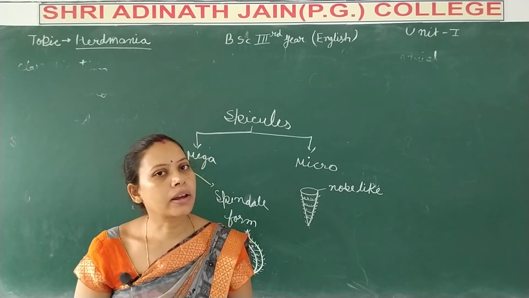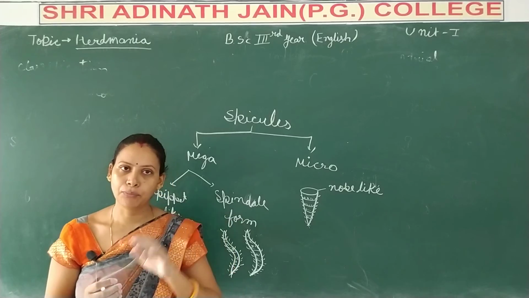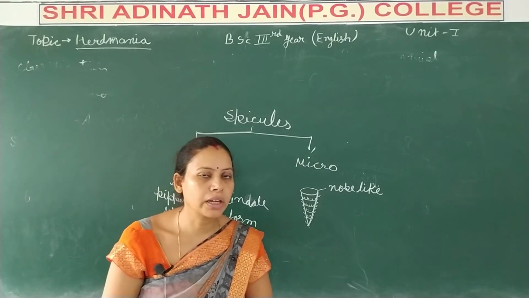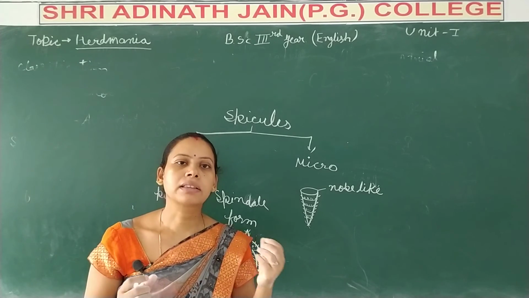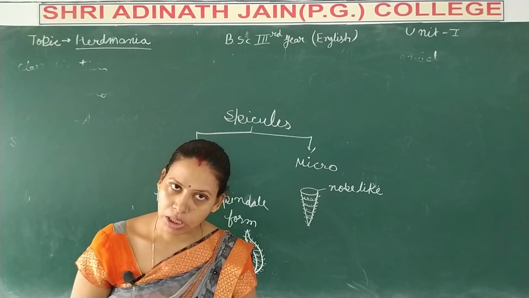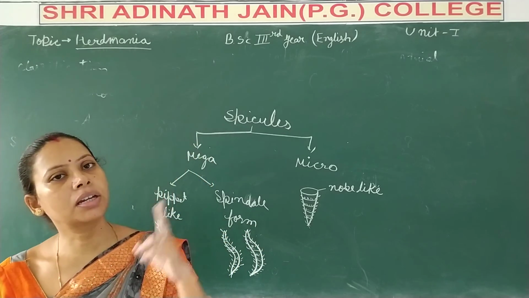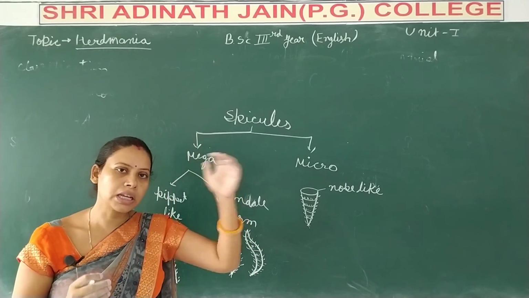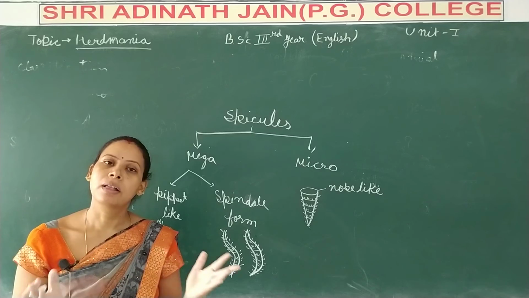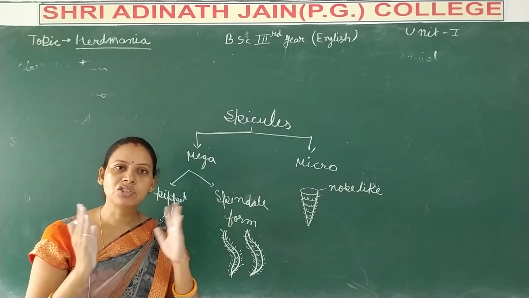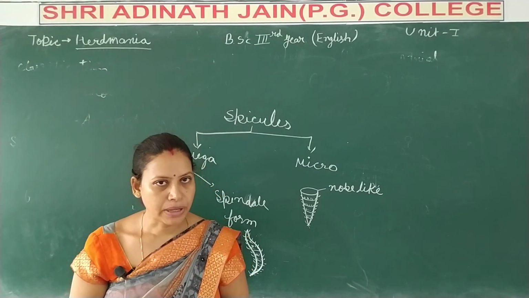The body of Herdmania is a sac-like structure divided into two parts, the proper body and the foot. The entire body of Herdmania is covered by an envelope known as the test, which is made up of tunicin protein. The anterior part is known as the proper body and the posterior part is known as the foot. The anterior part is enlarged in size and the posterior part is shrunken.